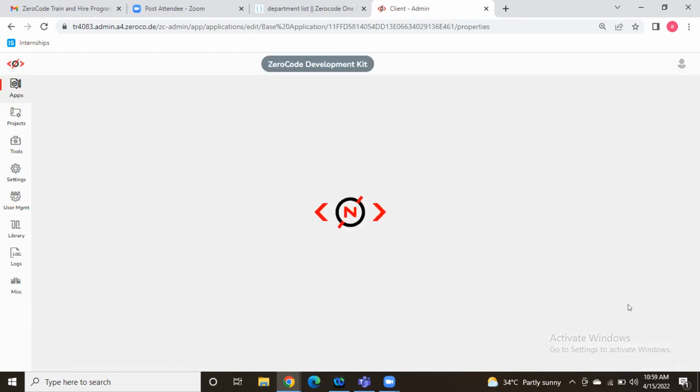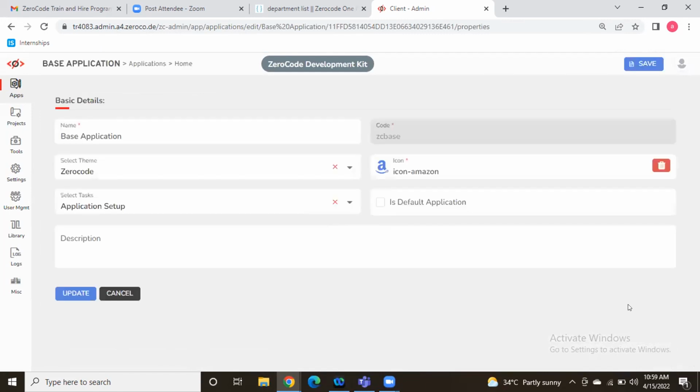That's why you are getting this. Change it to base application. It will work.